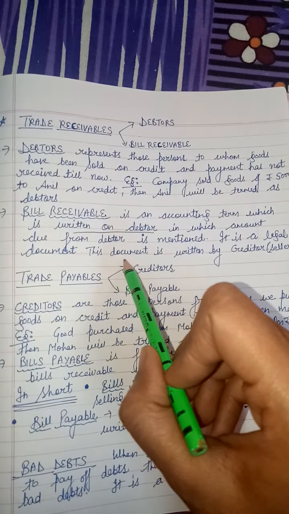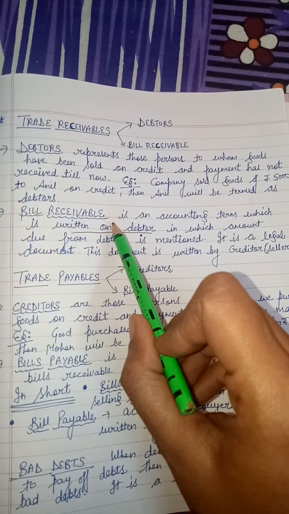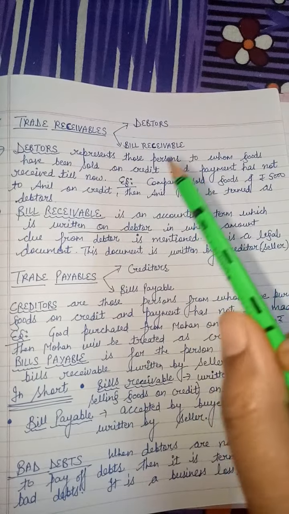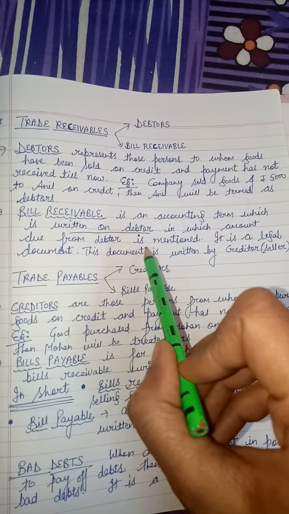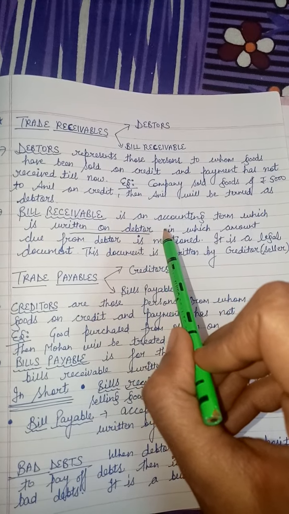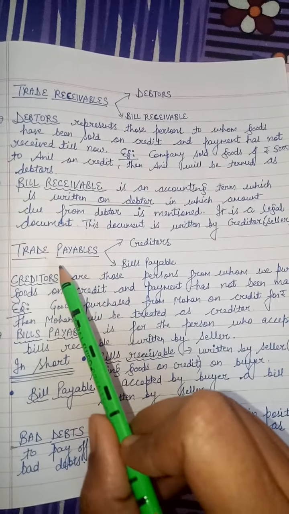So it's a legal document and payment is a must in this document. Clear? Debtors means simple debtor, the person who has to make payment to the company. But bill receivable is a legal document written by the seller on the buyer, to give the buyer an order to make payment.